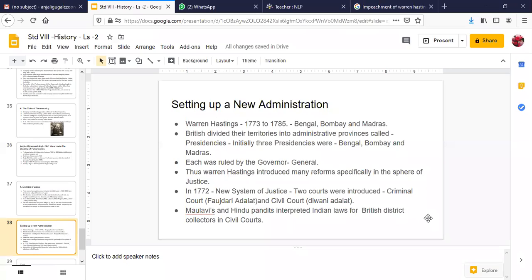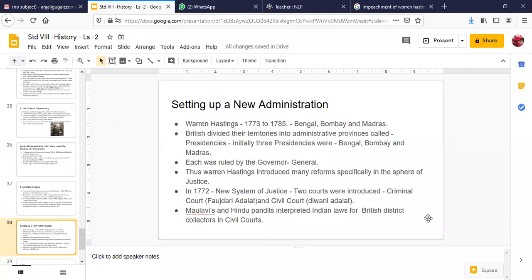Now each was ruled by a governor general. All the 3 administrative presidencies were ruled by a governor general. At that time, Warren Hastings was there, and thus Warren Hastings introduced many reforms, specifically in the sphere of justice. In the year 1772, a new system of justice was introduced. He introduced 2 types of courts.